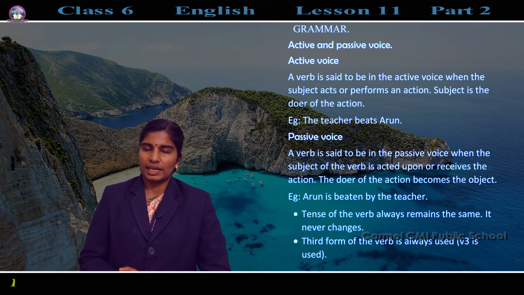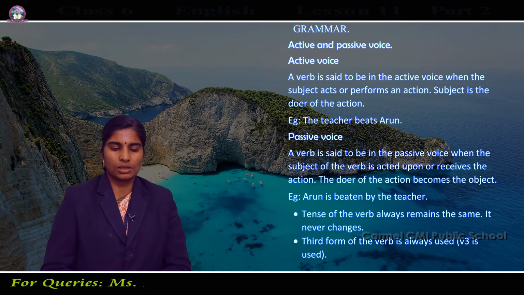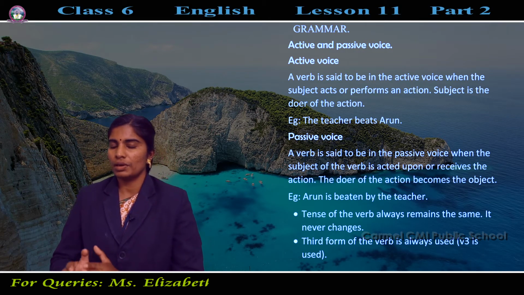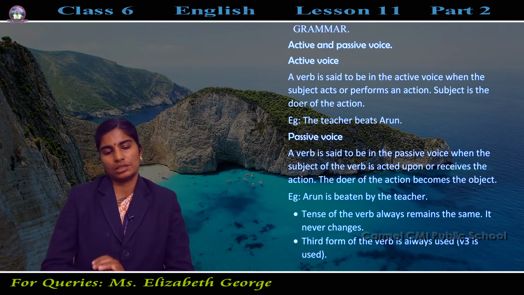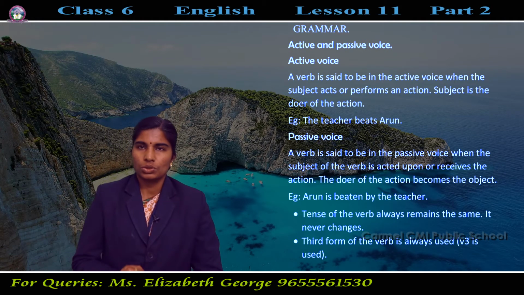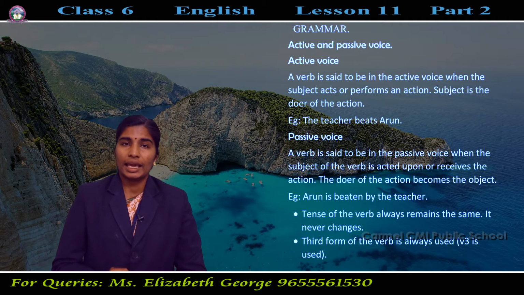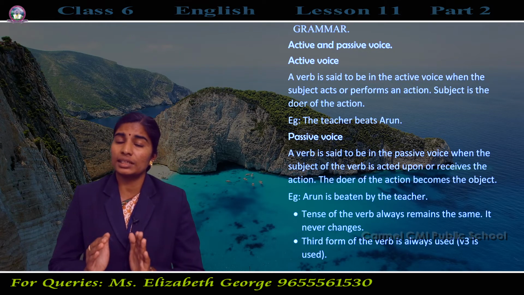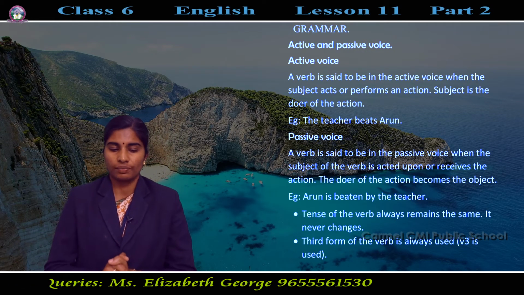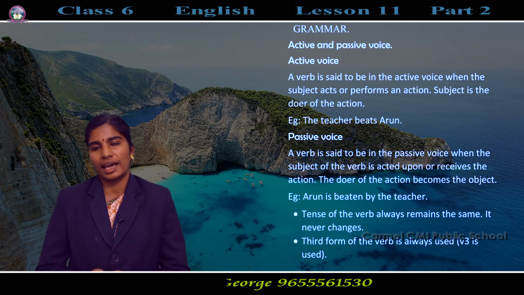So when we take active voice, a sentence here has got subject, verb and an object. So what is active voice? A verb is said to be in the active voice when the subject acts or performs the action.